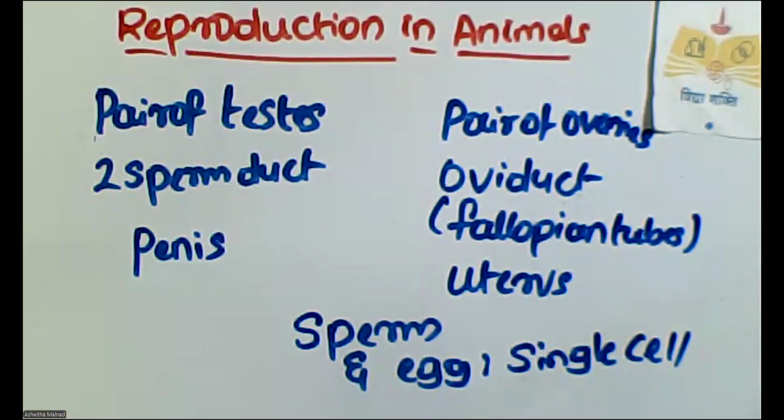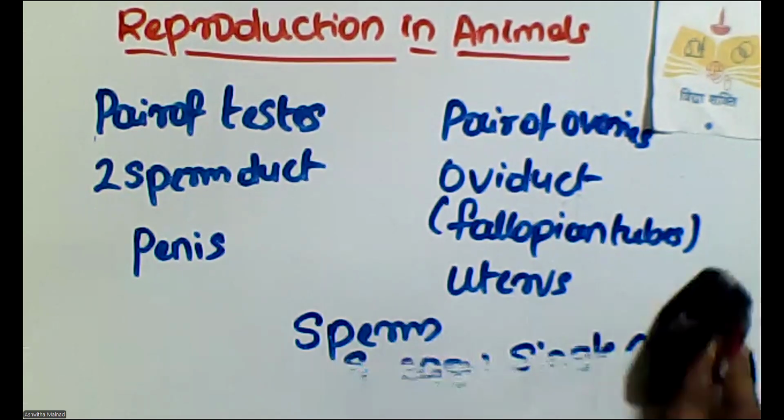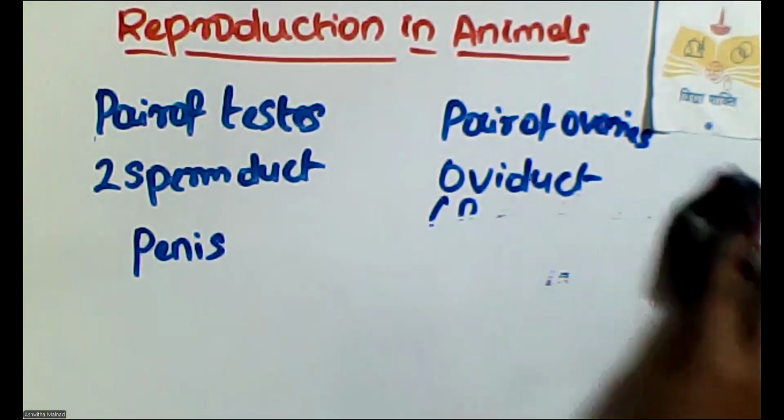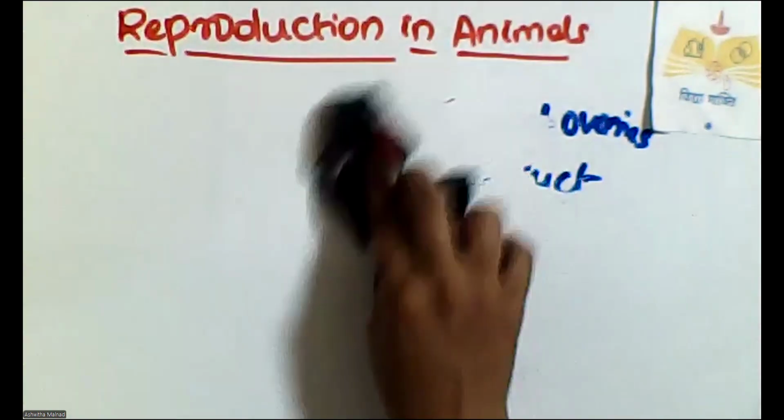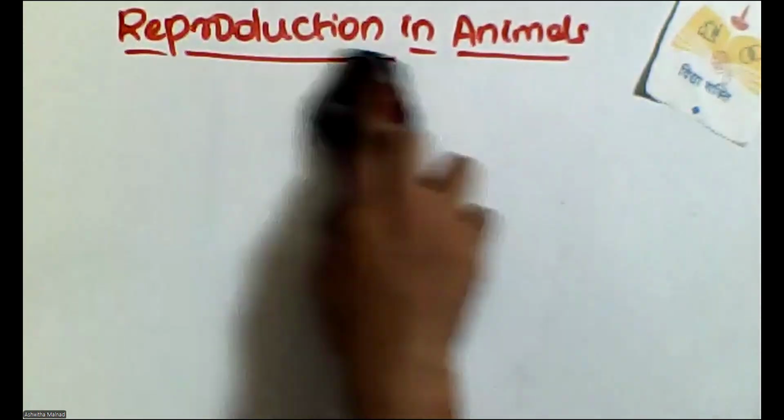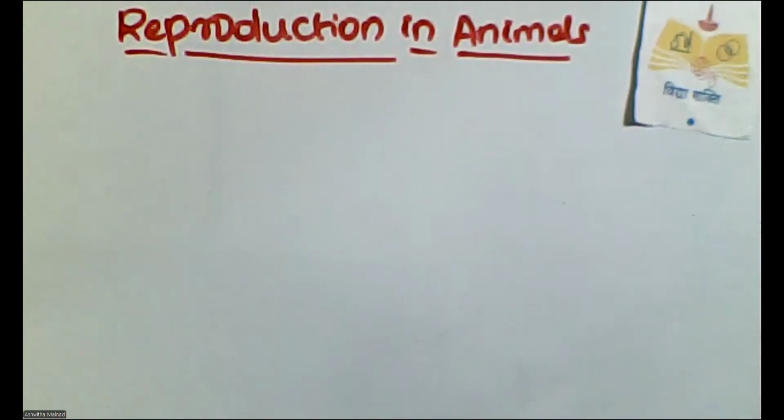Clear, children? Easy to understand? Okay, any doubts, any difficulties, please feel free to revert. And you have to know that the zygote is the beginning of a new individual. So when we say eggs, it can be a single cellular egg, a small egg, or a large egg like an ostrich's. Okay. So this was about the male and female reproductive organs.